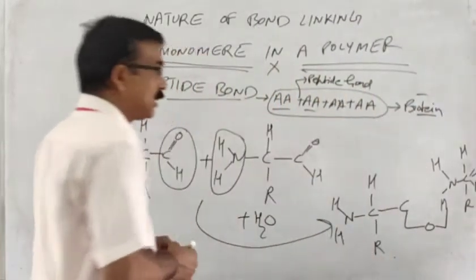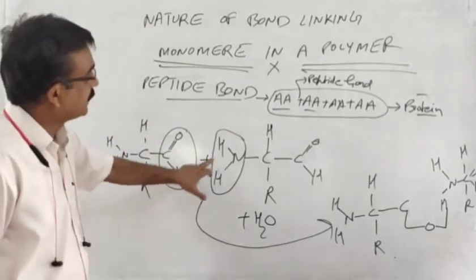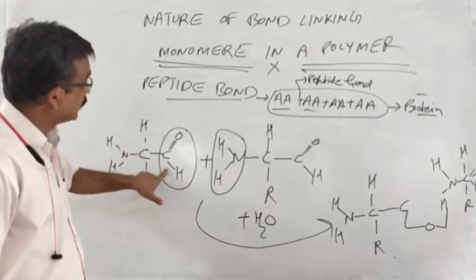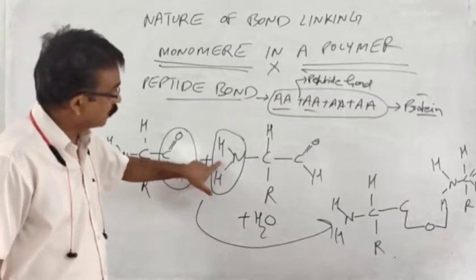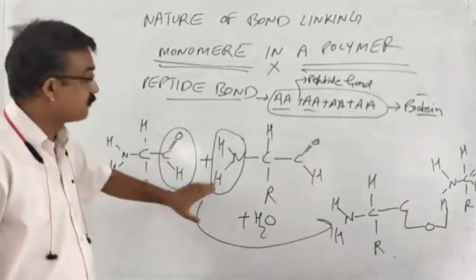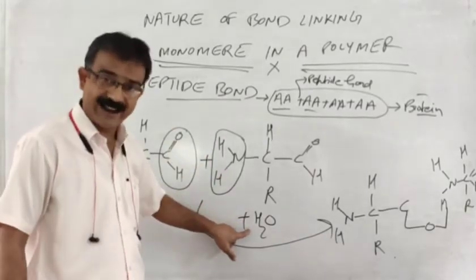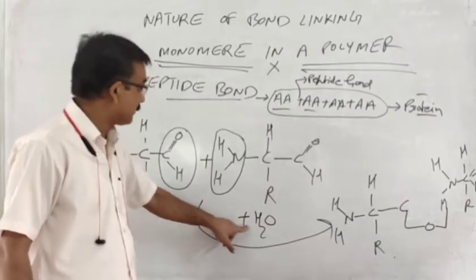So here you are observing that one amino acid is bound with another amino acid. What happened in this? The carboxylic group of one amino acid is bound to the amino group of another amino acid, and then a peptide bond forms, and in this peptide bond formation a dehydration process takes place, which means one molecule of water is removed.